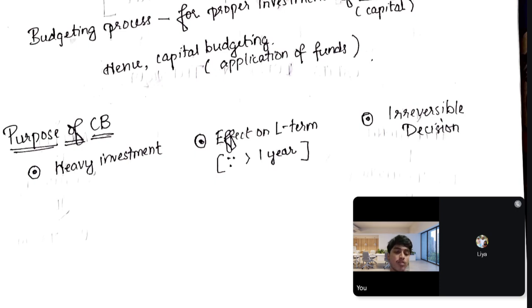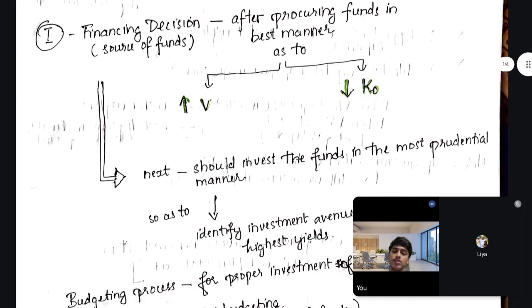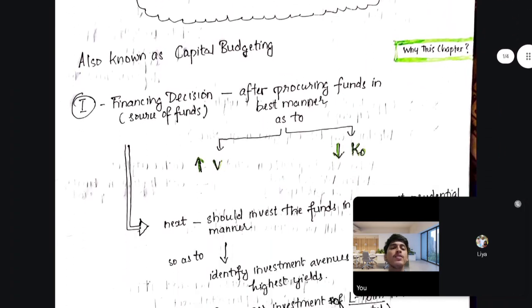There might be legal contracts, there might be licensing terms in the case of hazardous industries, like chemicals and all. They have to obtain a huge license, and you have to invest in licensing and all. So once you do that, it's very difficult to get your money back. It's not difficult, it's impossible. You can't just reverse your decision. So that's the main thing. It's an irreversible decision.